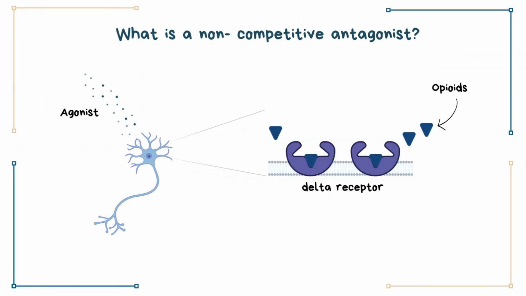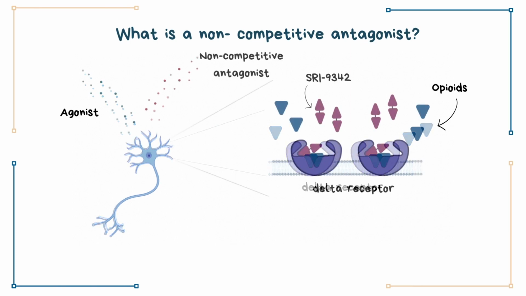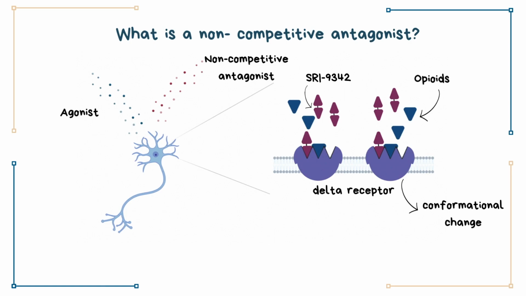To elaborate on this, let's look at another molecule that binds to a similar opioid receptor. It causes an irreversible conformational change. This inhibits its ability to respond to opioids. These changes can reduce the receptor's ability to activate signaling pathways effectively, diminishing or blocking the downstream effects that would normally occur upon agonist binding.